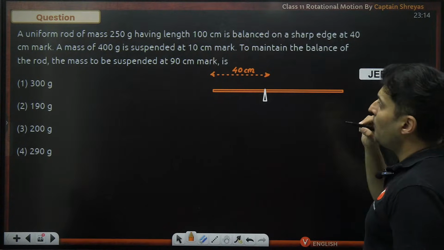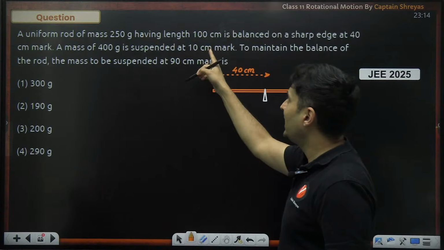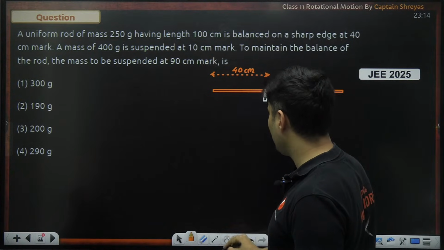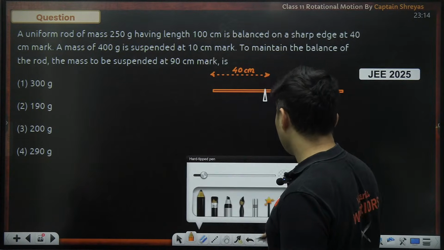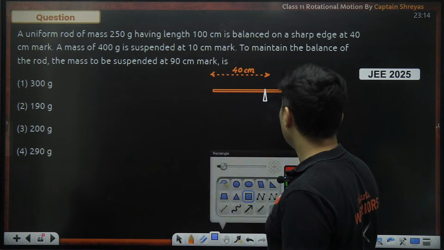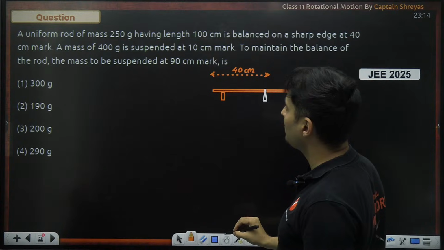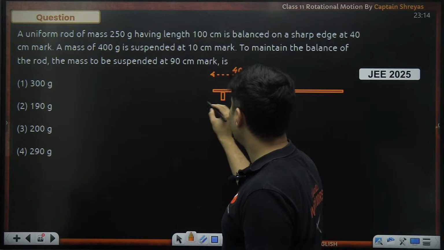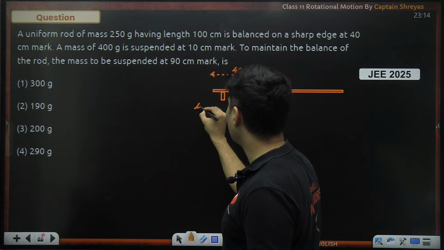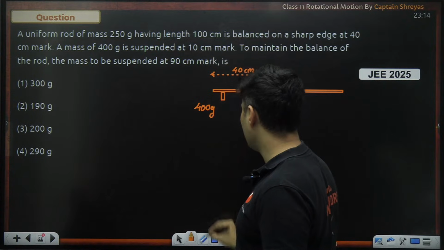A mass of 400 grams is suspended at the 10 centimeters mark. The 10 centimeters mark is over here, so I am taking some mass and putting it over here. That is 400 grams.